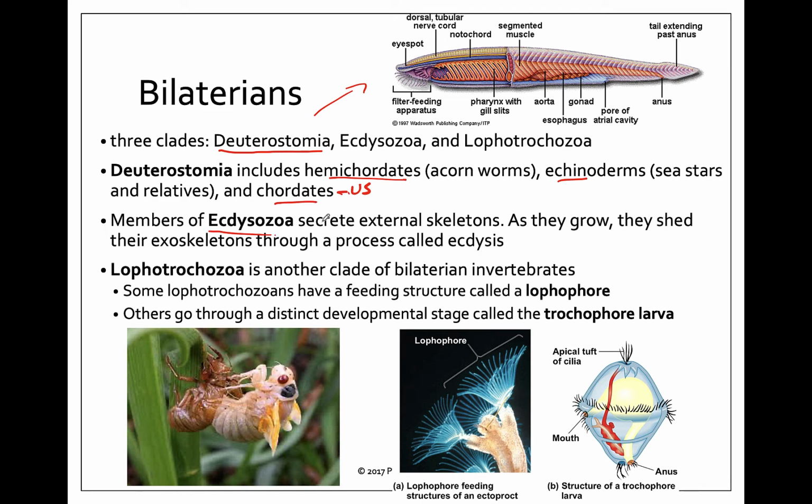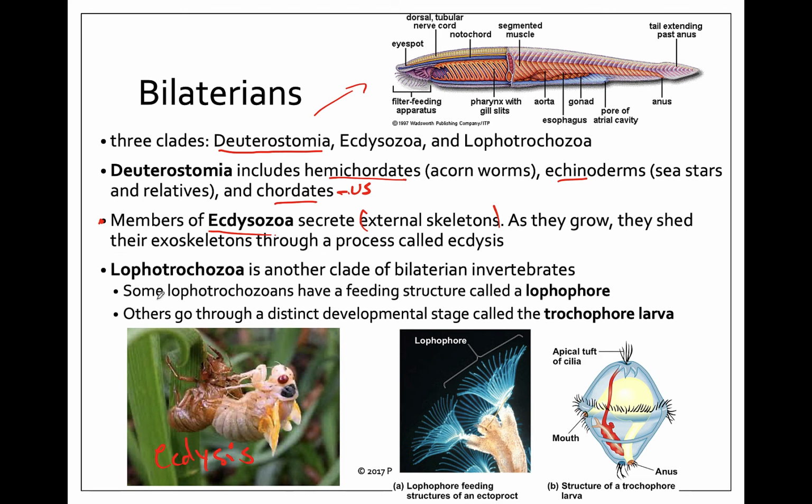Ecdysozoa, so this is going to include things that excrete external skeletons. So arthropods and insects, things that shed their skin. So here we've got ecdysis, is that process of shedding or molting an outer skeleton. And so this is one of the key characteristics of Ecdysozoa. Ecdysozoa is also based on genetic, all of these clades are based on genetic sequencing to make sure that they are actually closely related to each other.